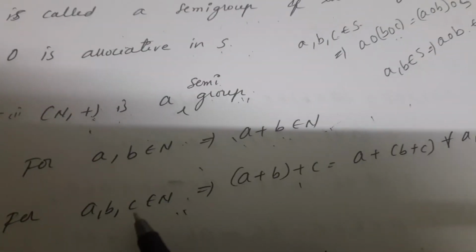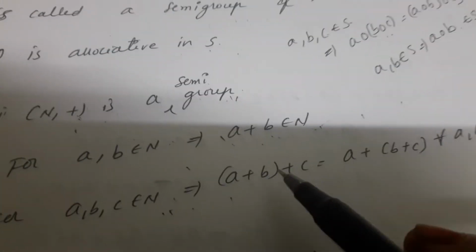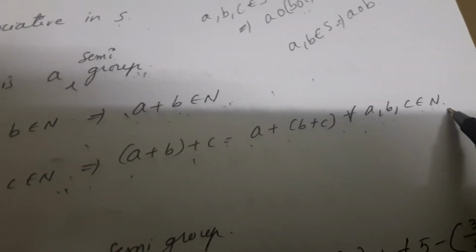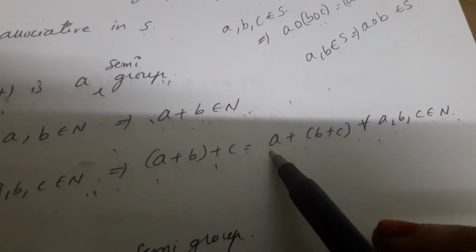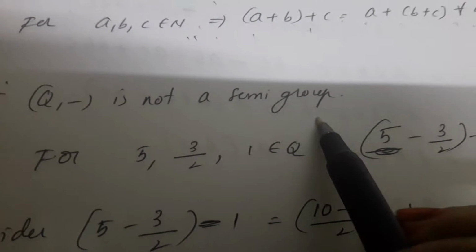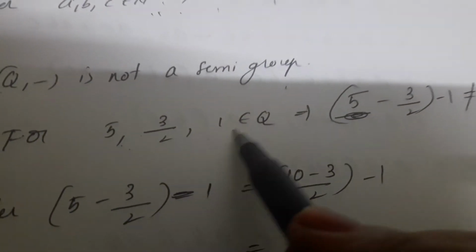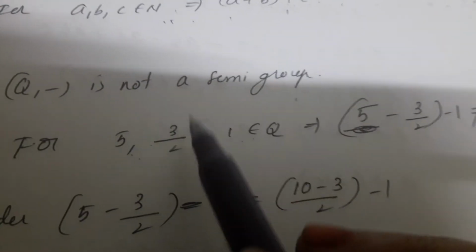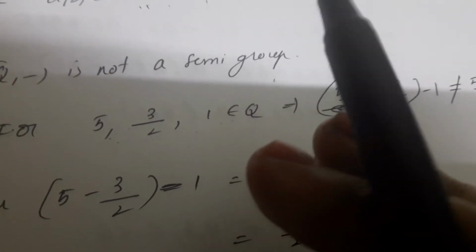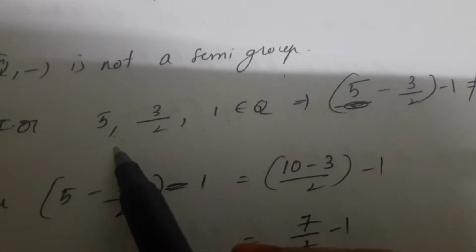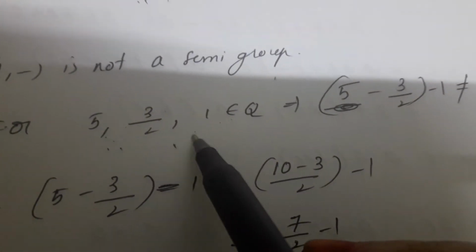Second one is a, b, c belongs to N implies (a + b) + c is equal to a + (b + c) for every a, b, c belongs to N. This is for the associative property under addition in N. Next example to consider: (Q, −) is not a semi-group. For this, we have to consider three elements. Those elements are 5, 3/2, 1 belongs to Q.